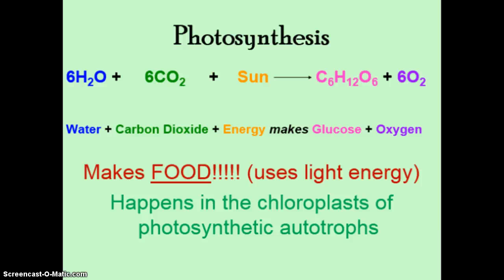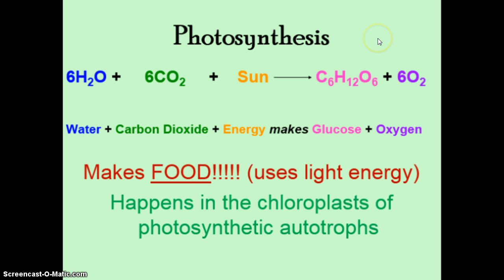Photosynthesis is usually happening in plants, but it can happen in any photosynthetic autotroph, so that could be things like cyanobacteria or algae as well. If you look at what's happening in photosynthesis, they're taking in water, usually coming from soil. They're also taking in carbon dioxide, usually from the air, and then they're using the energy from sunlight to transform these things into glucose, which is a simple sugar, and oxygen. The glucose becomes the food for the plant or for whatever eats the plant. So really the purpose of photosynthesis is to make food.